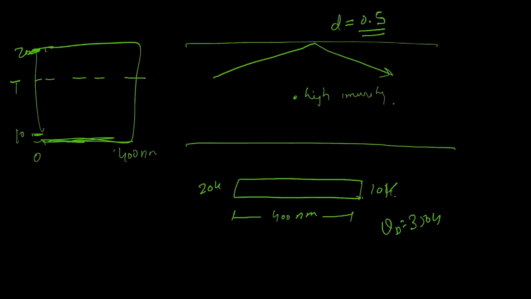Can you think of maybe 10 to the power 26 or 27 per meter cubed? That's the impurity concentration. So, sir, impurity is increasing, high impurity. Yeah, high impurity.